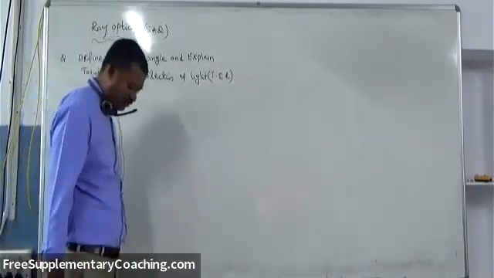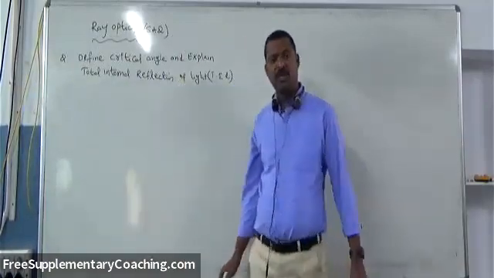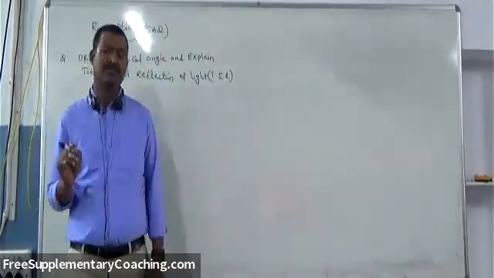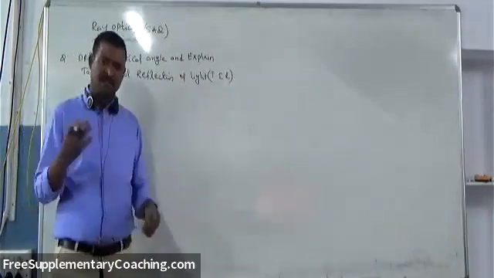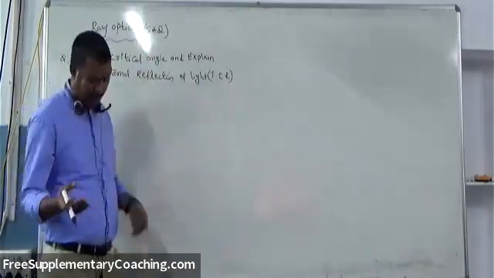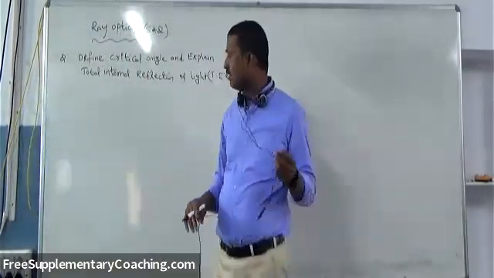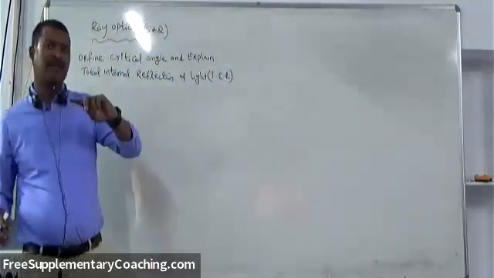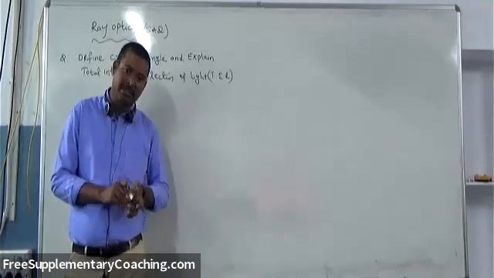So first of all, what is critical angle? Before that, we know that whenever a light ray moves, because ray optics is related to the rays of light only, we study reflection and refraction in depth, right? So based on this, consider a ray of light moving from a rarer medium to a denser medium.